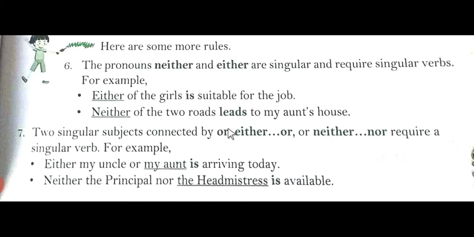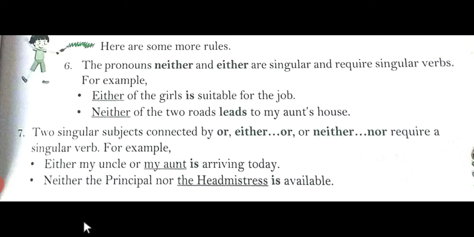Here, my uncle or my aunt, two singular subjects are connected by or, and in the second sentence, neither the principal nor the headmistress, two singular subjects are connected with nor, so it will always require a singular verb, that is, is.